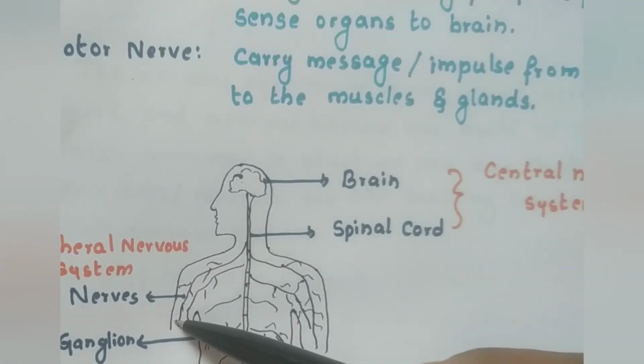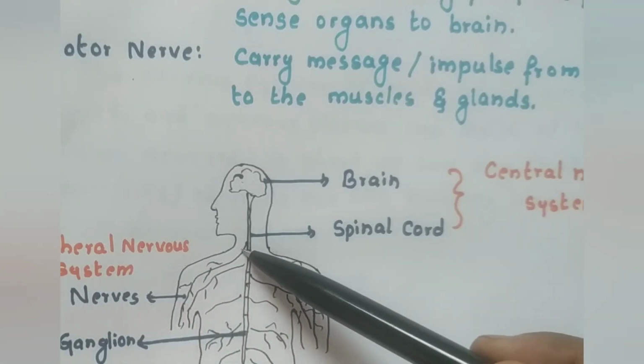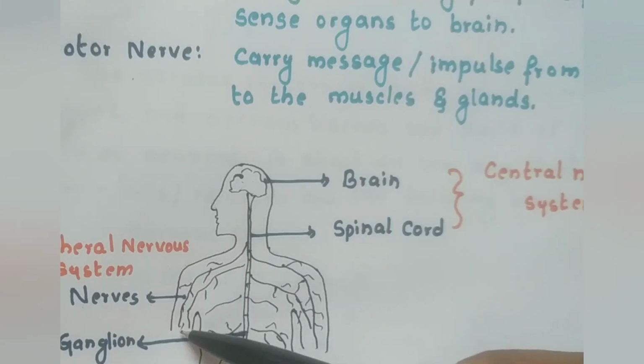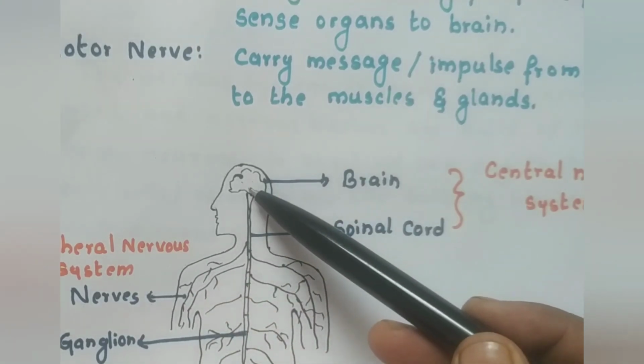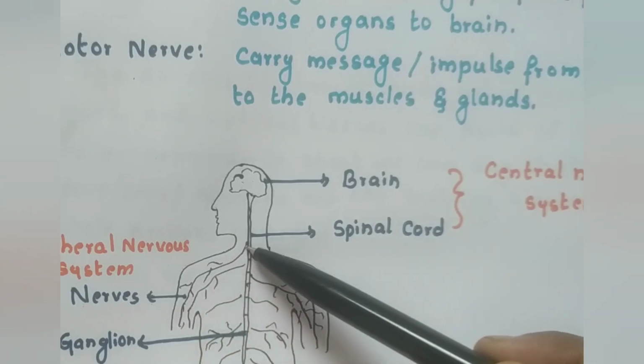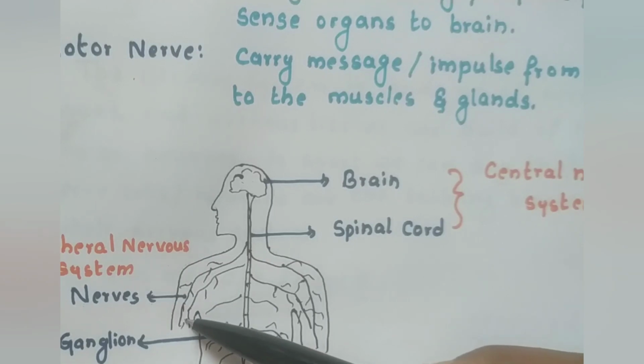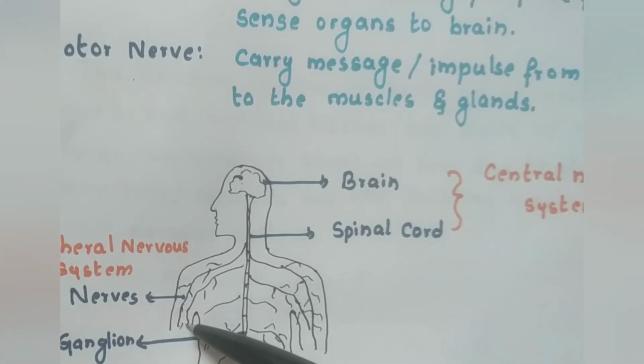Whenever you touch something hot, the message will be sent to your spinal cord, and the spinal cord immediately sends the information back itself. Instead of going to the brain, processing the information and sending it back to the hand, the message will be carried to the spinal cord here, and sent back from here itself, so that the organism is not exposed to the dangerous situation for a long period of time. So this is how the alternative system has been developed in humans, which is called reflex action.